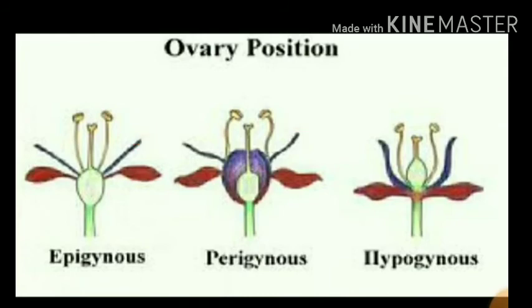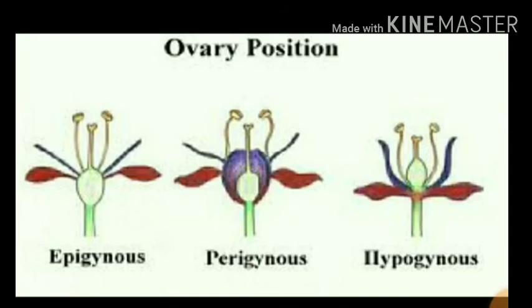Based on the ovary, in hypogynous, the ovary is at the highest position. Have a look here, it is the ovary part, which is also called the gynoecium part. Basically the gynoecium consists of stigma, style and ovary. These together form the carpel, which is nothing but the female part.